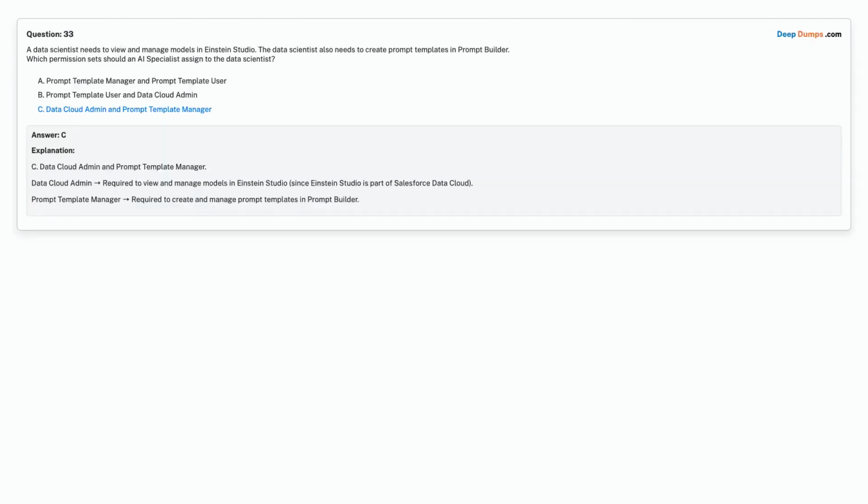Correct answer is option C. Data Cloud Admin and Prompt Template Manager.